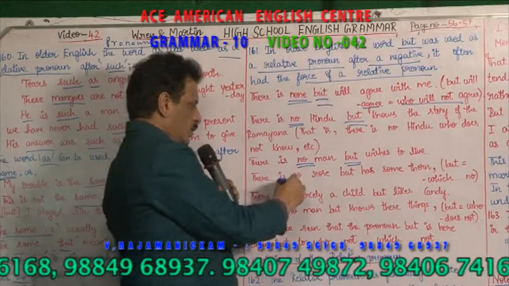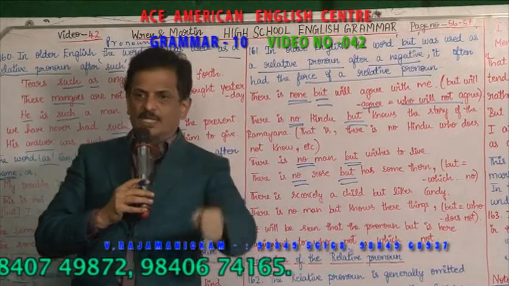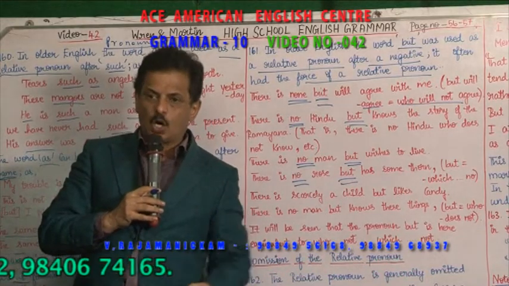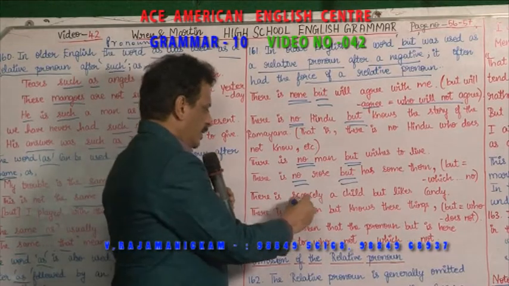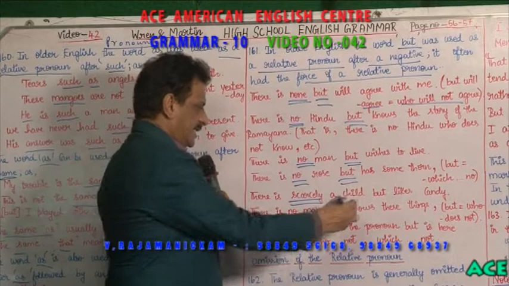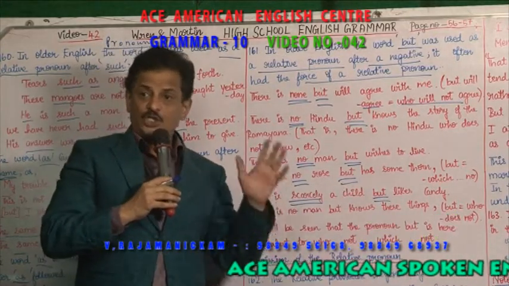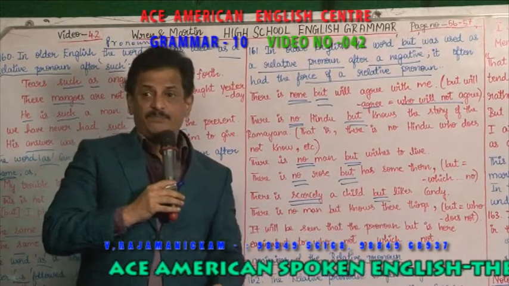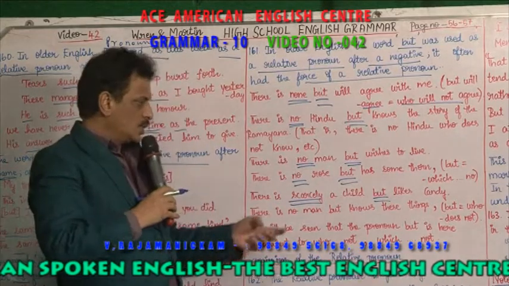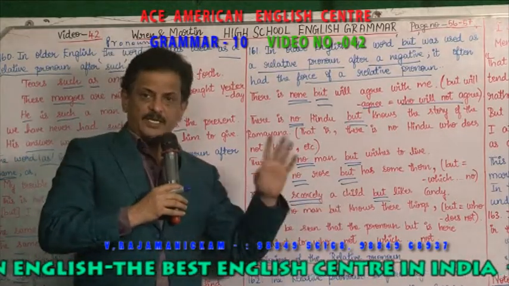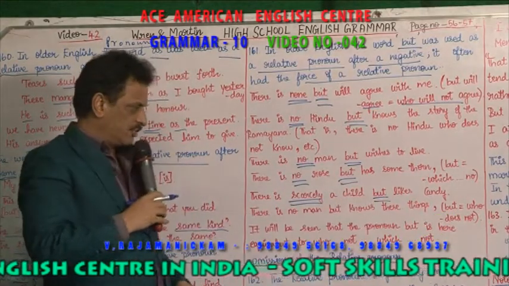There is no rose but has some thorn. So after "no", "but" comes. There is no rose but has some thorn means every rose, the tree plant, has thorns. There is scarcely a child but likes candy. What do you mean? Scarcely is a negative word, and then "but". There is scarcely a child but likes candy. Every child likes candy, sweets. So no child will not like; every child will like. So after scarcely, "but" is used. But stands for the children or child.